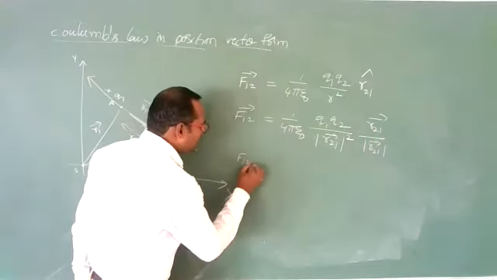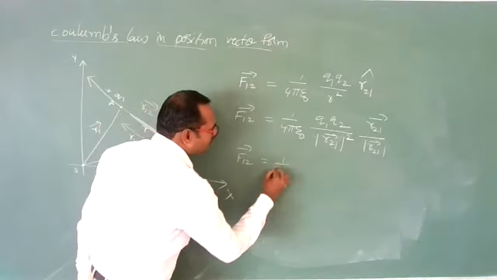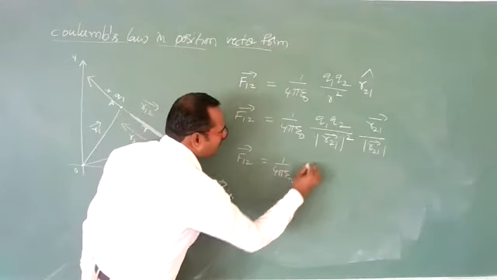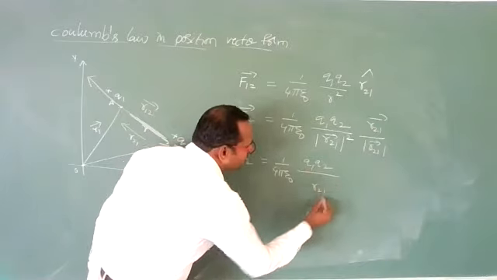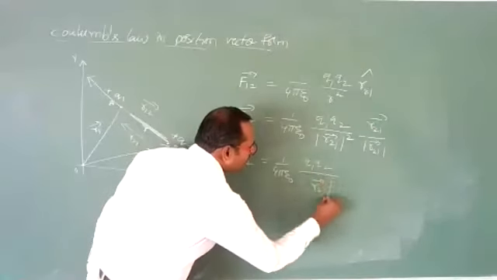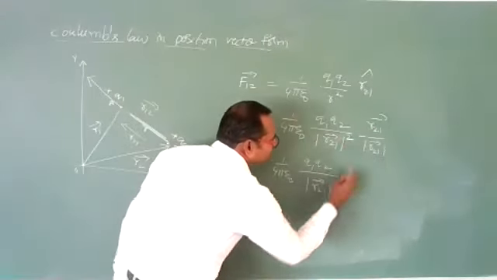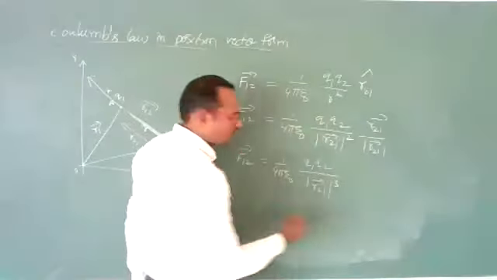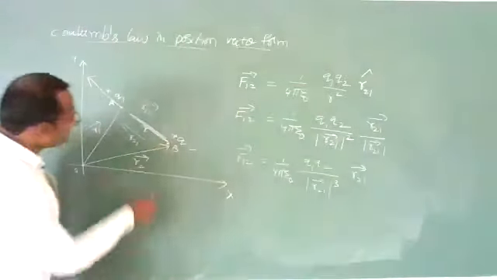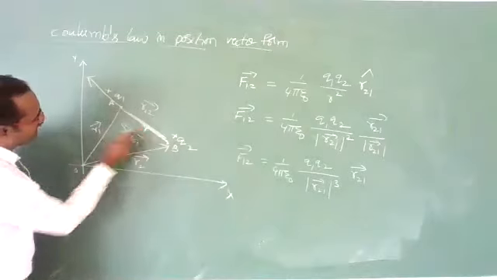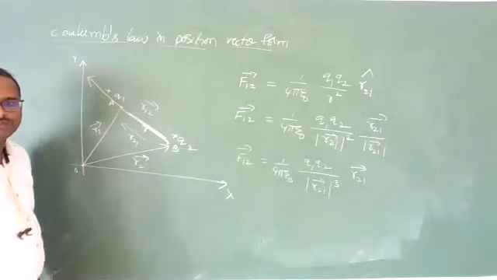So F12 bar is equal to 1 by 4 pi epsilon naught Q1 Q2 by modulus of R21 bar, here square is there, here 1 is there, so cube into R21 bar. Now I want this R21 bar in terms of R1 and R2.